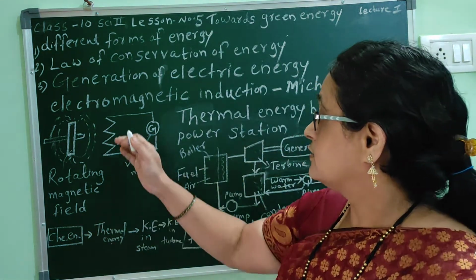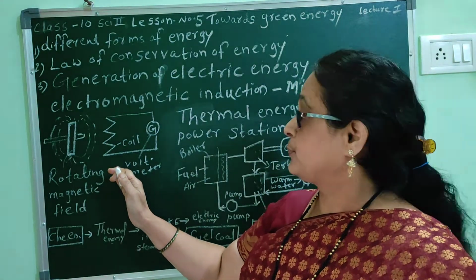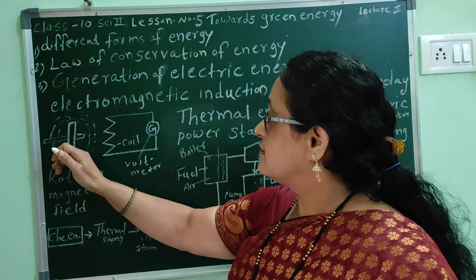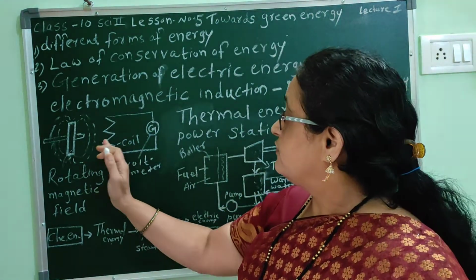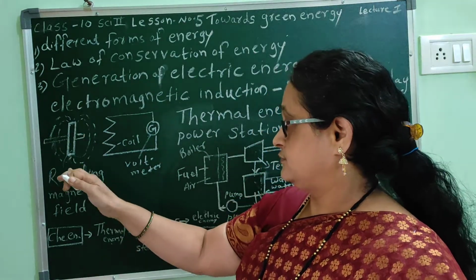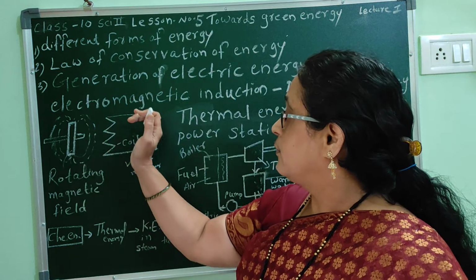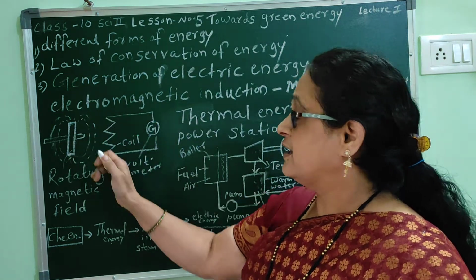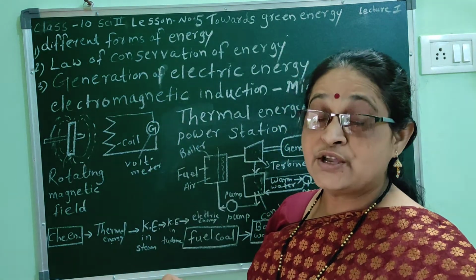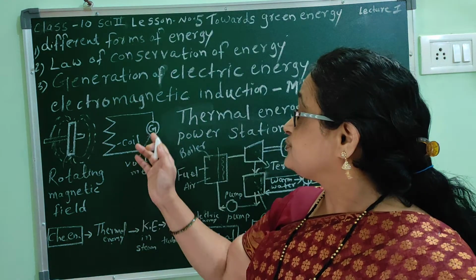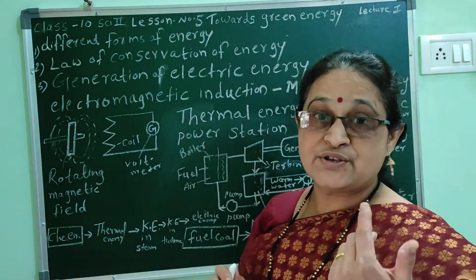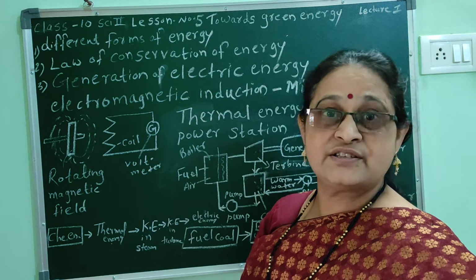Suppose this is our conductor and this is a magnet. When we rotate the magnet, that means its magnetic field is changed. When the magnetic field around the conductor is changed, potential difference is created, and when potential difference is created, electricity is produced.